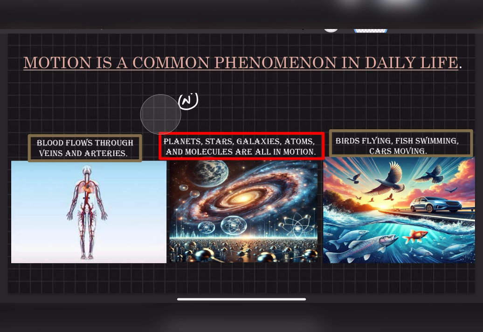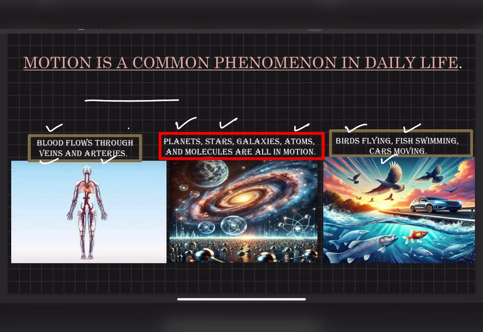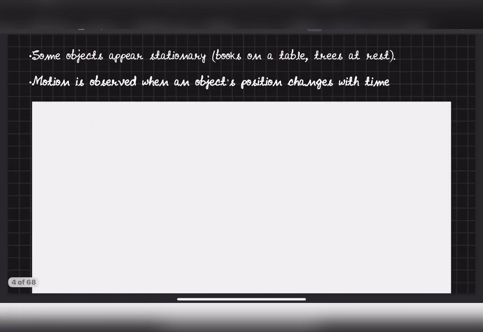So molecules are having motion, atoms are having motion, planets are having motion, stars are having motion, birds and fish are having motion, the car is moving, and blood is flowing through our veins. That is all motion. While writing I'm moving my hand, that is motion. Or you are looking at the screen and your eyes are moving, so your eyes have motion. So all this is motion. First thing is clear.